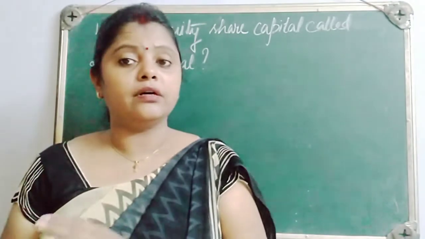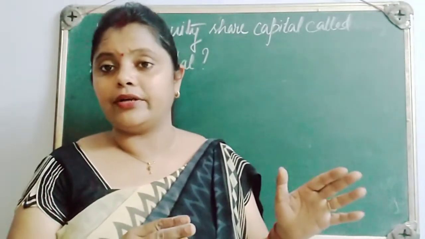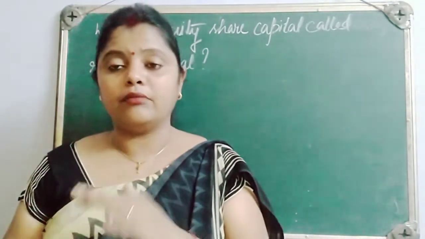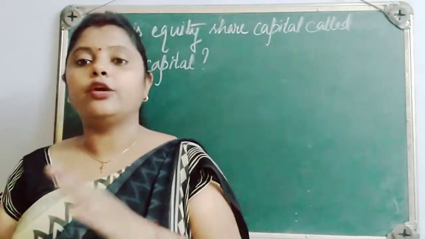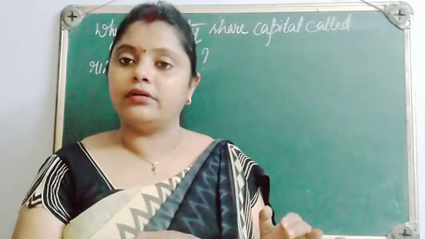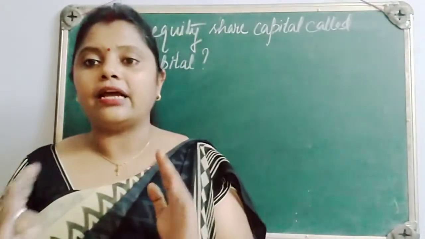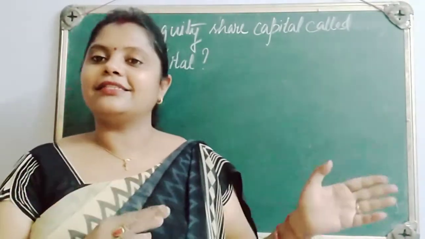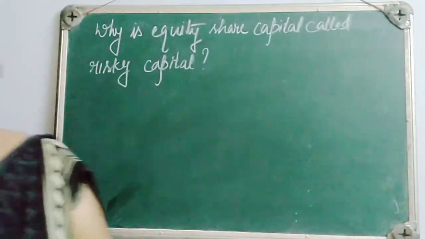If the company earns huge profit, equity shareholders will enjoy a good amount of dividend. Similarly, in case of wind up also, if the company is left with a good amount of funds, then the equity shareholder will get a good return from there also. So willingly they invest. Actually, they are the ones who are taking the risk. So that is why this is known as risky capital.